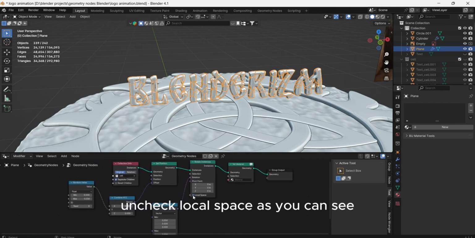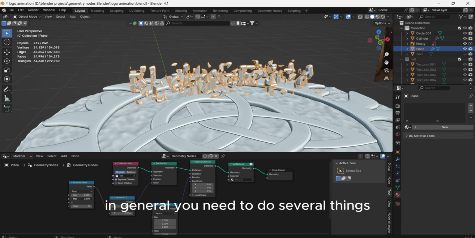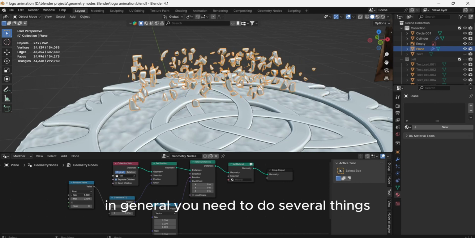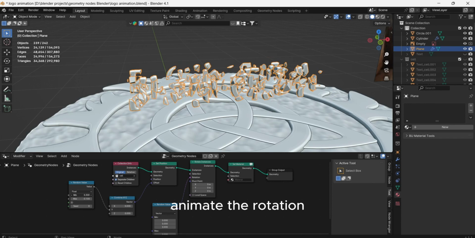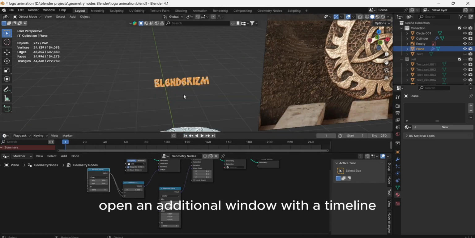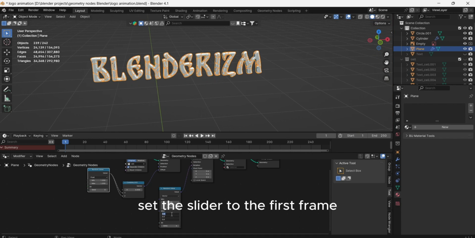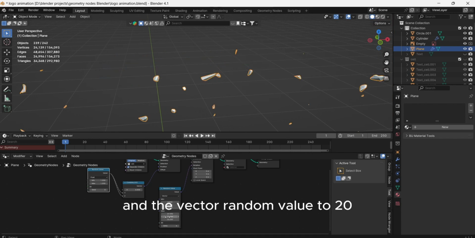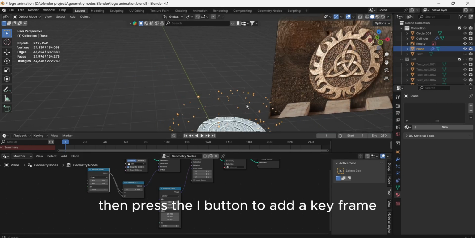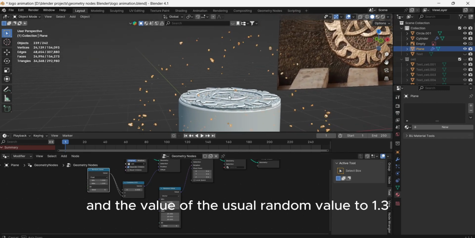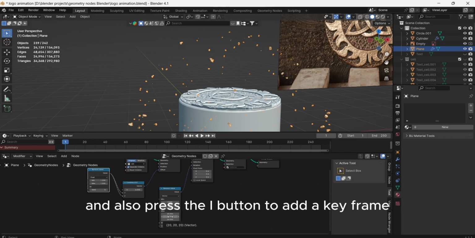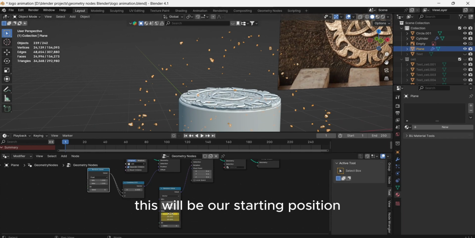Uncheck local space. As you can see, in general, you need to do several things. Animate the rotation, animate the position of the pebble. At this point, open an additional window with a timeline. Set the slider to the first frame and the vector random value to 20. Then press the I button to add a keyframe and the value of the usual random value to 1.3, and also press the I button to add a keyframe. This will be our starting position, with a light press of one button.